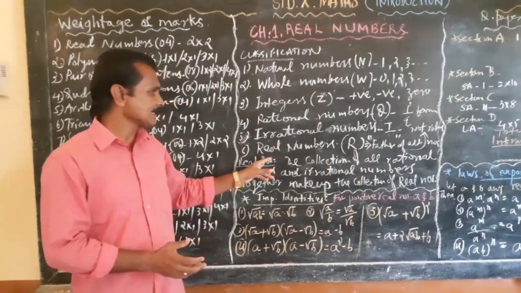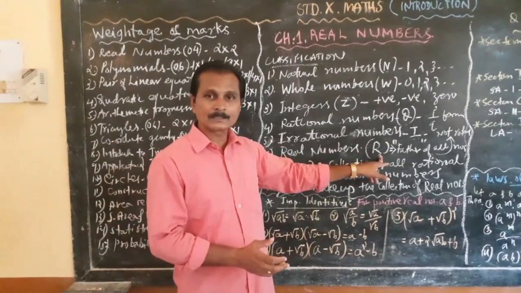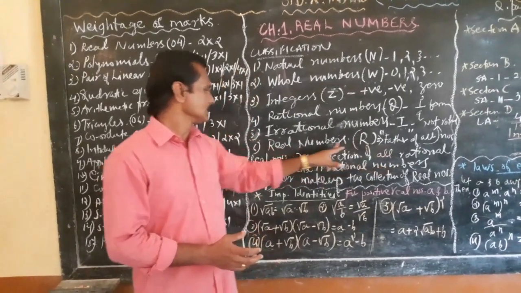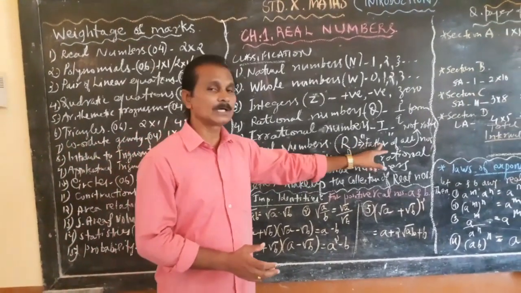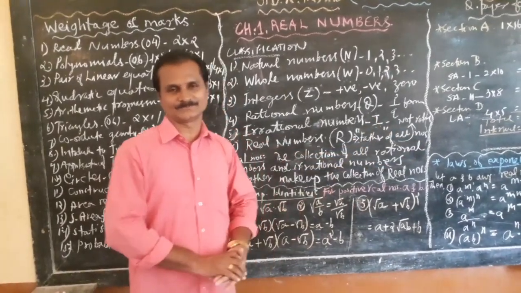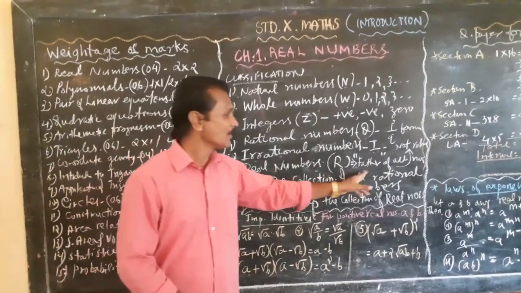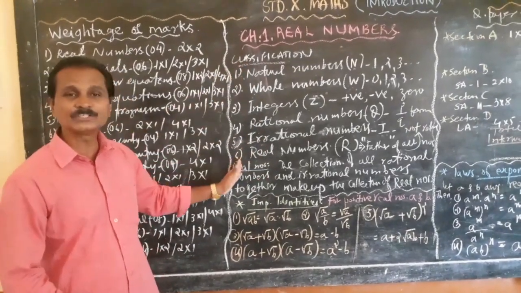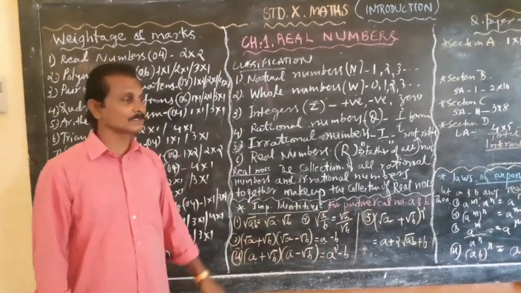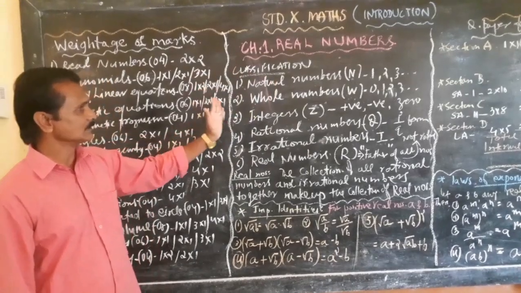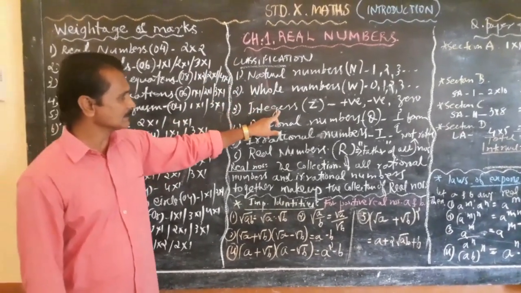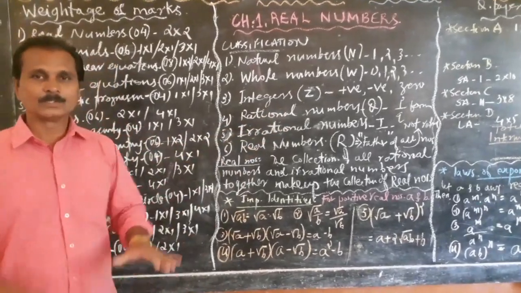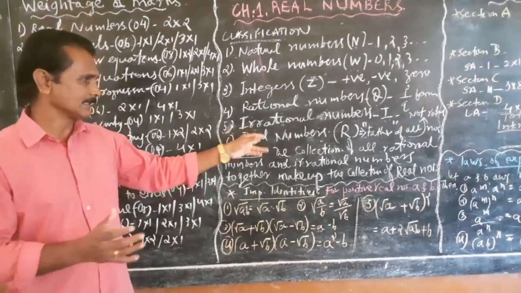So the real numbers can be represented by capital R, and we can easily call the real numbers the father of all the numbers. The father of all the numbers, because it includes all these groups: the natural numbers, the whole numbers, the integers, the rational numbers, and the irrational numbers together form the real numbers.